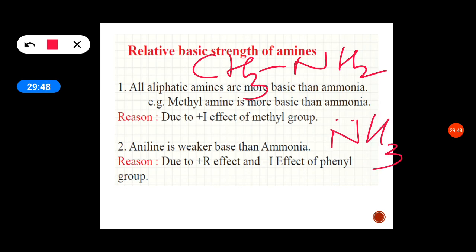It also has a lone pair of electrons and here also a lone pair of electrons. So when ammonia is called basic, it donates these lone pair of electrons to H plus and a new NH bond is formed, then it is called a base. So among these two, ammonia and methylamine, the methyl group is an electron releasing group. It releases electrons towards the amine group. So the electron density on the nitrogen increases, it easily donates the electron. Therefore, ammonia is less basic than methylamine.